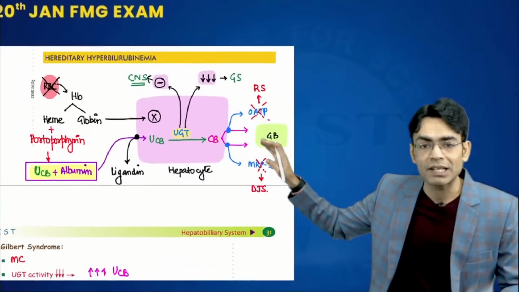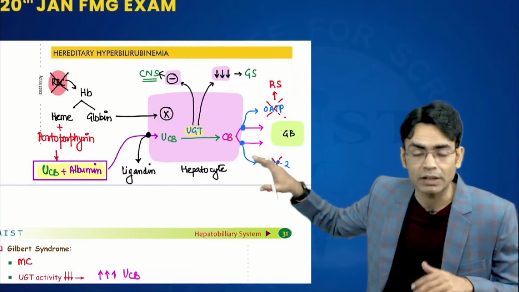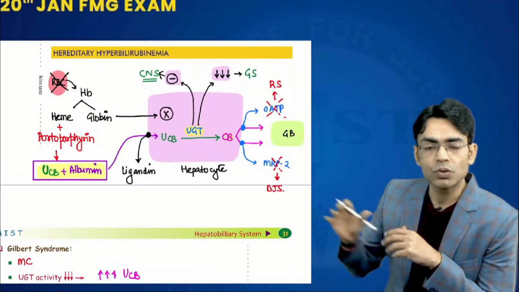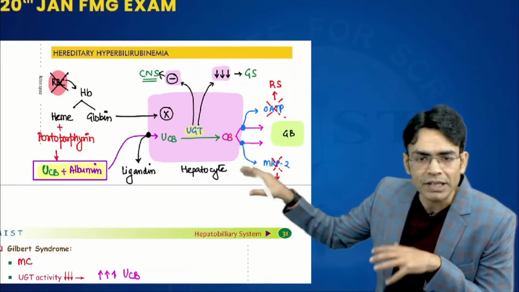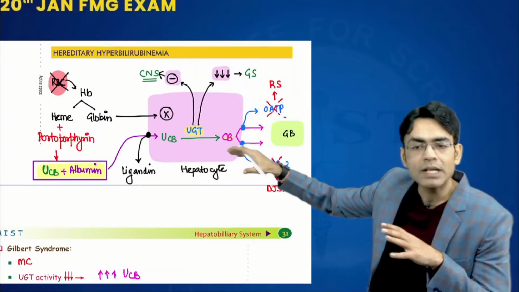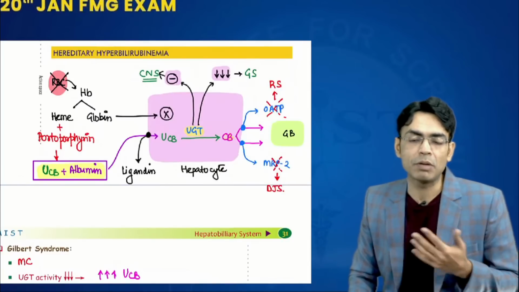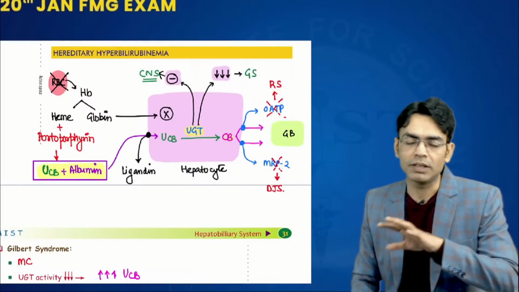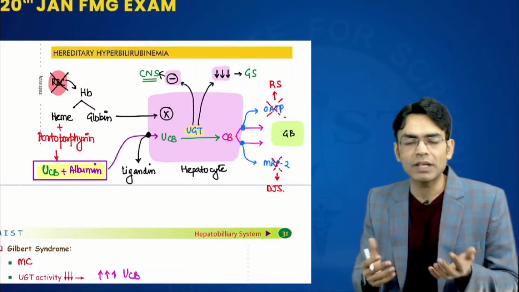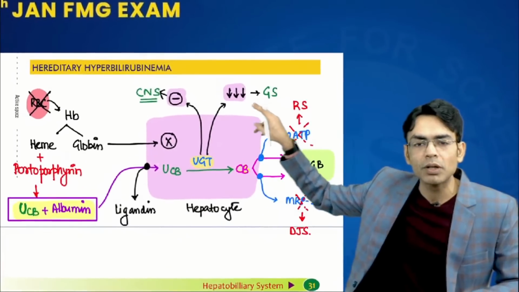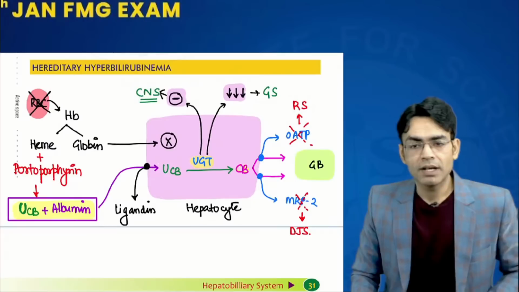When we discussed hereditary hyperbilirubinemia in our lectures, again a screenshot from your MIST workbooks, we made this diagram and did it in one go. There are 4 diseases in hereditary hyperbilirubinemia which we are reading: Gilbert, Crigler-Najjar, Rotor, and Dubin-Johnson. Out of that, 2 are unconjugated related, 2 are conjugated related. The unconjugated ones are Gilbert and Crigler-Najjar.